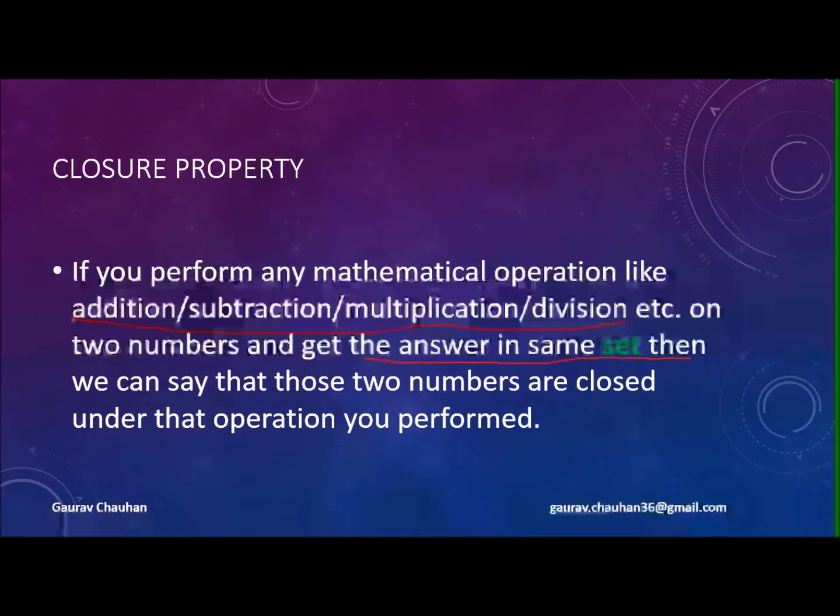So we perform addition, subtraction, multiplication or division, and the condition is that the answer is in the same set. So first, the operations: plus, minus, multiplication, division.